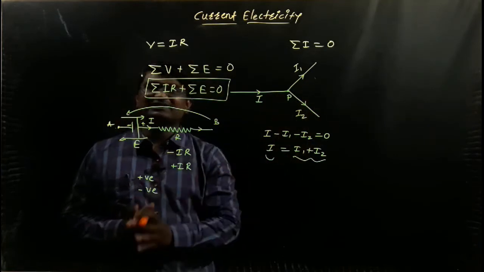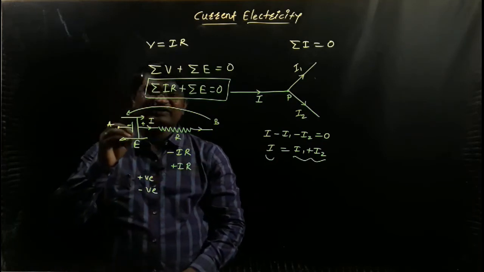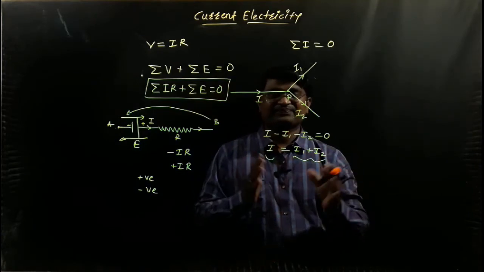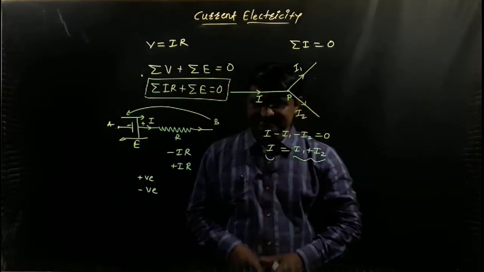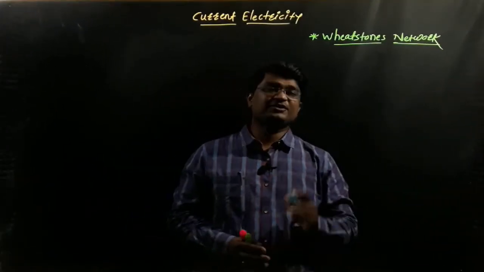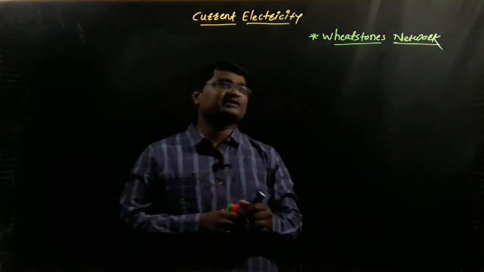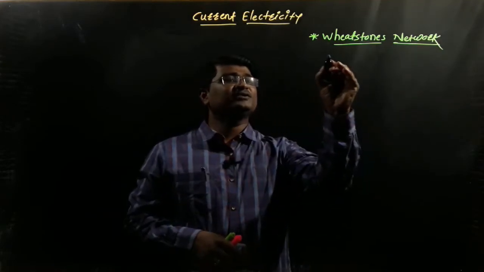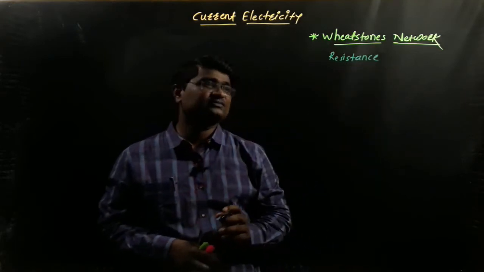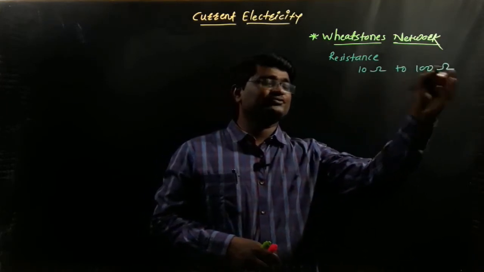And with the help of all these concepts, let's discuss the actual concept of Wheatstone's network. This is a very important part of this chapter. So let's start the next point from this chapter, that is Wheatstone's network. By using Wheatstone's network, we find out the unknown resistance in the range of 10 ohm to 100 ohm.